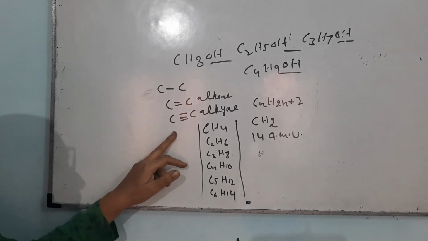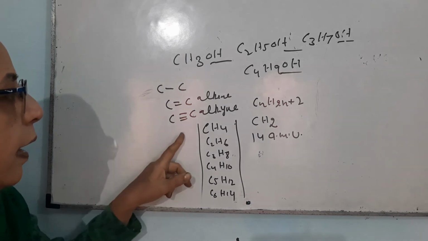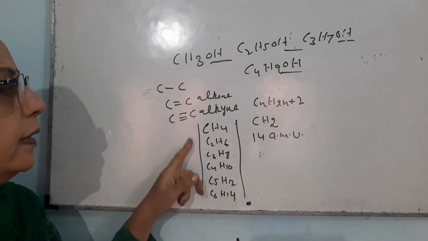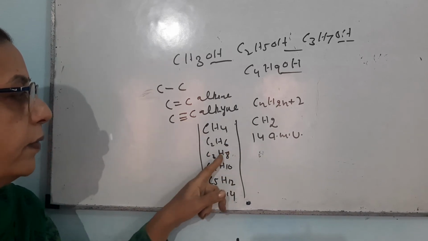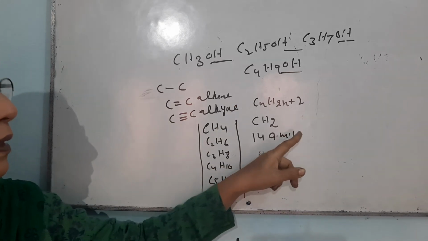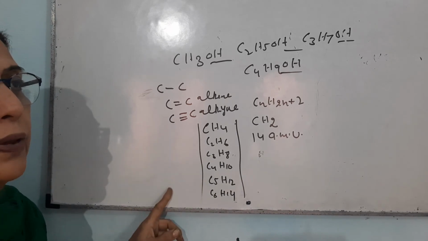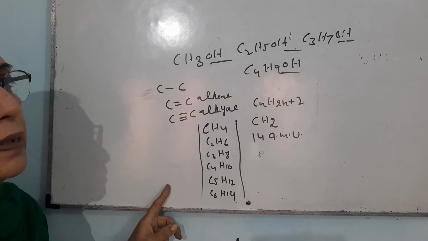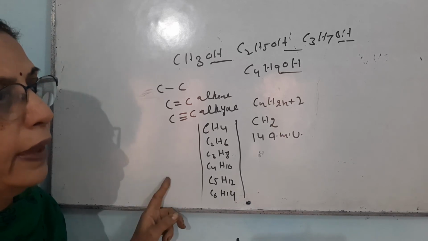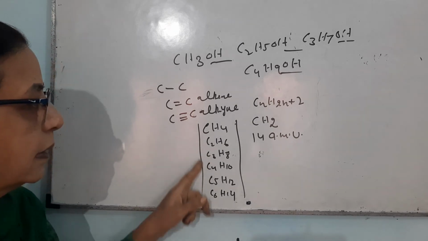In a homologous series, there are four characteristics. First, all of them have the same general formula. Second, there is a difference of CH2 in each and every species. There is a difference of 14 atomic mass units in each and every species. Each compound will have the same chemical properties, but there will be some gradation in the physical properties, and they will show the same type of structure as it is written here.